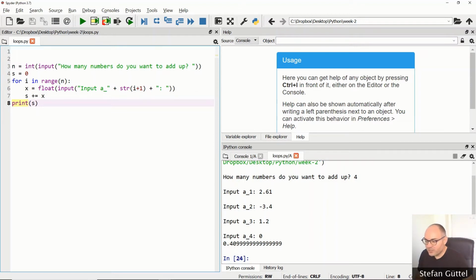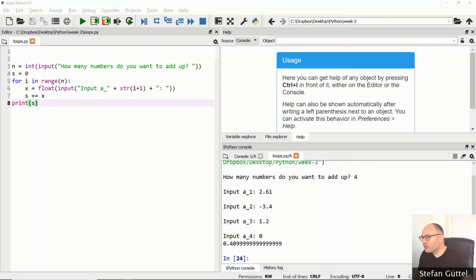0.40999999. And you already see here an interesting effect of floating point arithmetic. The exact result that we would expect from these inputs is actually 0.41, but it's not exactly 0.41, but something very close to it.